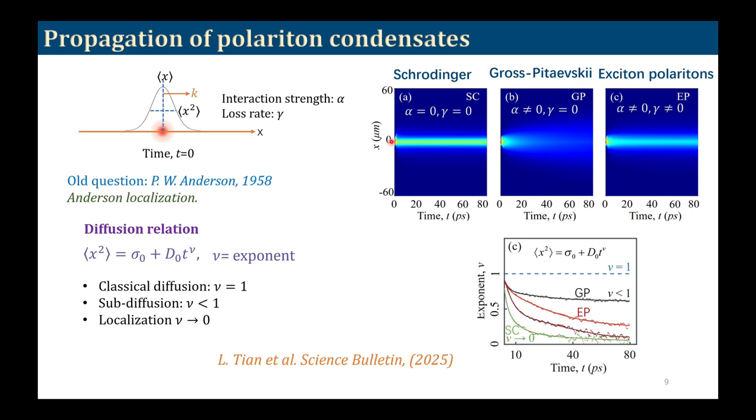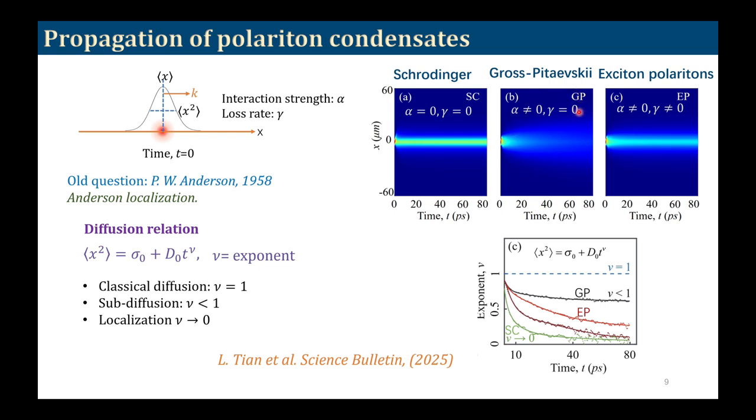So we launch a particle around the center, and then as a function of time, initially something happens to the center of mass, but then it comes back, and the center of mass is now at zero, and the spread of the wave packet is actually quite stable and it doesn't change with time.